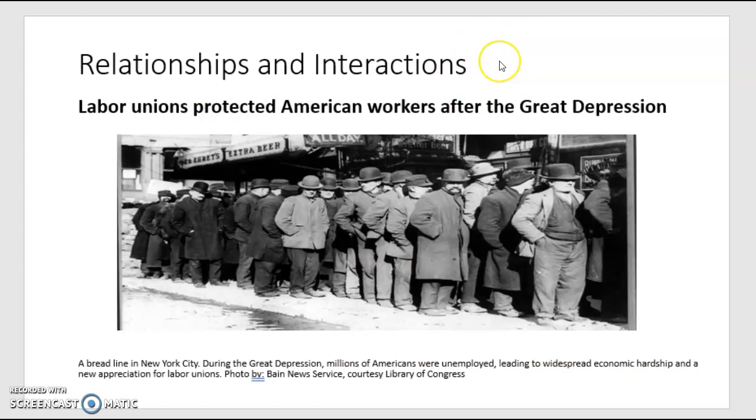Okay, so relationships and interactions. I am going to be dissecting this text with my students. I've chosen a text that I think is a really great example of relationships that we're going to see not only with people, but also with events and concepts that have happened in the past. So I chose "Labor Unions Protected American Workers After the Great Depression."